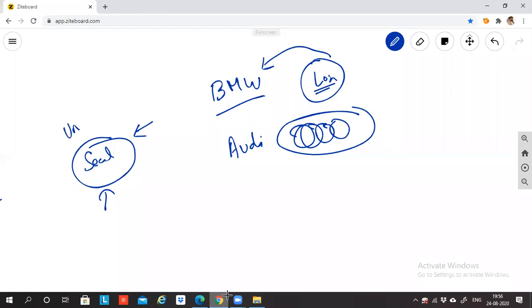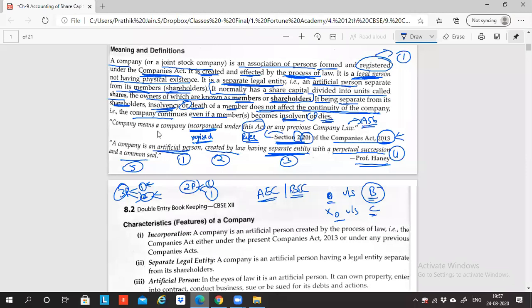So the seal will always be unique, very different from the other companies. Just like a logo, we call this a seal for every company, a common seal. This seal has to be affixed on all the documents or all the contracts which the company is going to enter in future, right? So the seal is basically the logo of the company, which we imprint on the documents so that we identify that these papers belong to this company. That is called the common seal. So a company is an artificial person created by law, having a separate entity with perpetual succession and a common seal.